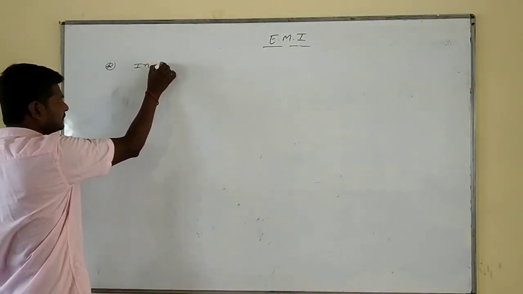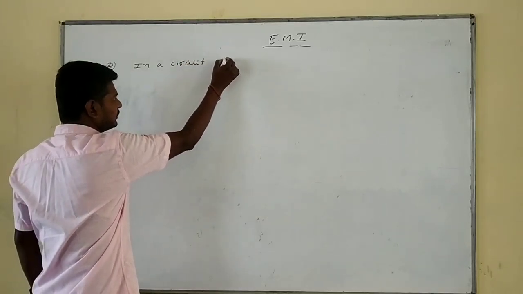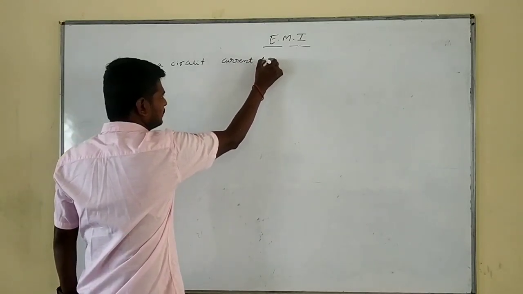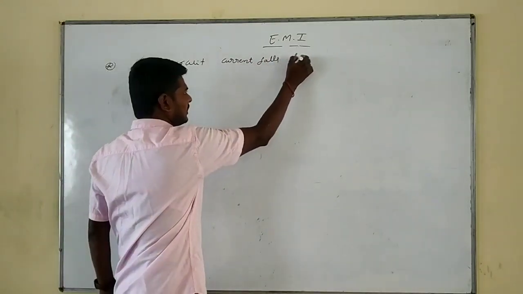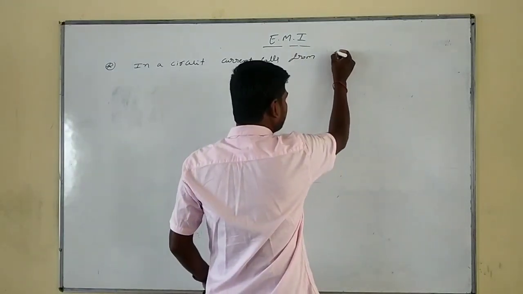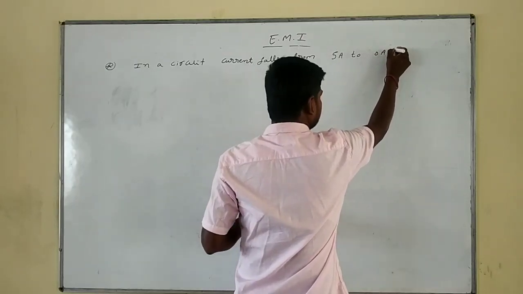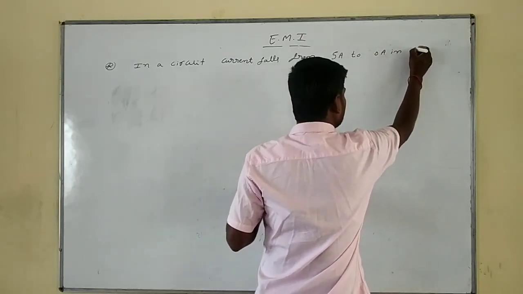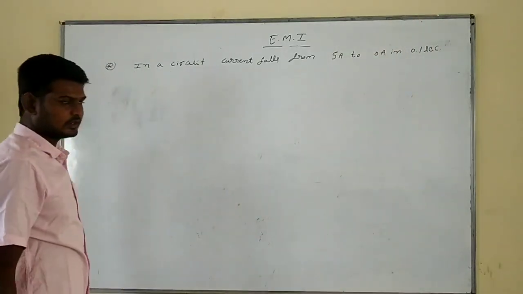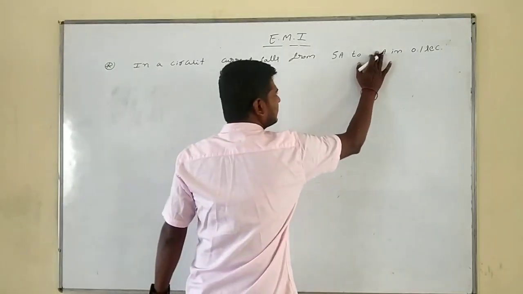in a circuit, current falls from 5 ampere to 0 ampere in 0.1 second.